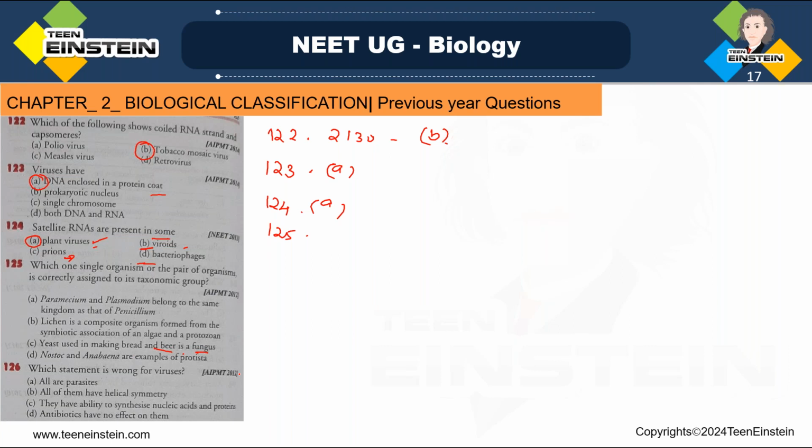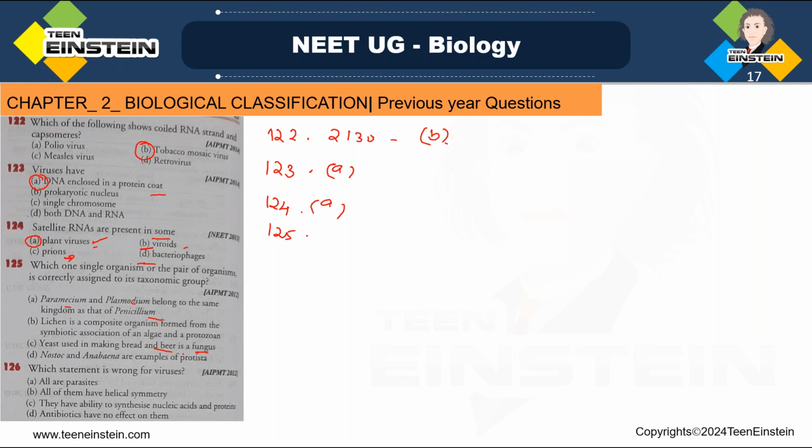There is no need to think about it. That is the correct one, right? And what about the other statements? Paramecium and Plasmodium are from kingdom Protista, but Penicillium is a fungus. Plasmodium and Paramecium are from kingdom Protista. Penicillium is from kingdom Fungi.